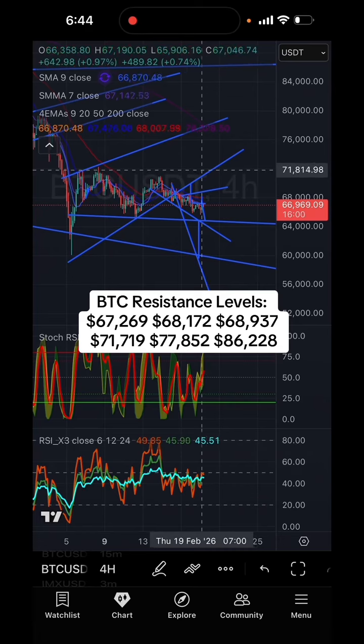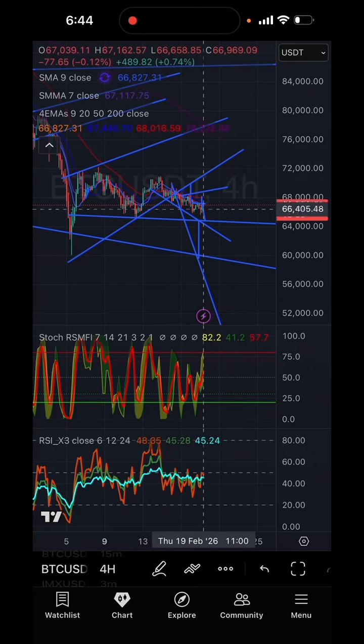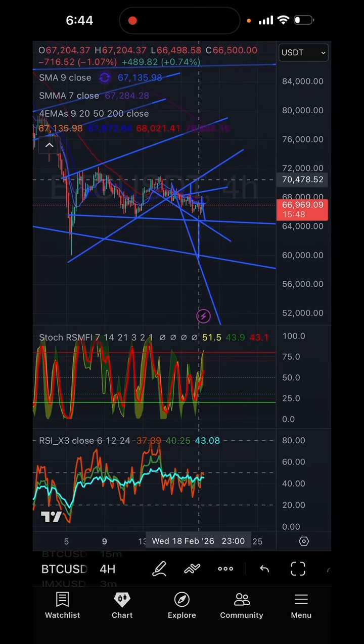Just want to be clear about one thing, guys. If we do not make it over 71,719 and we don't hold it there, very, very likely we are just coming up here to bearishly retest this pattern and roll over and come down. Why? Because if we can't